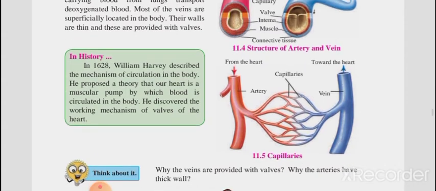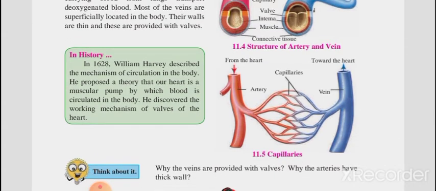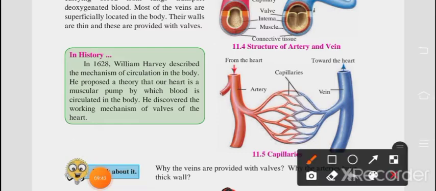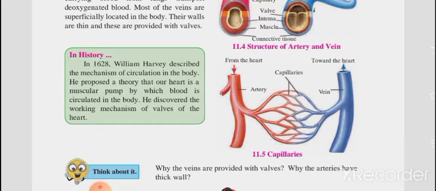Now here you can observe capillaries. This is the structure of capillaries. Now all the things which are present in our body are connected with each other. See, this blood is coming from the heart, now it is going this way, these are the capillaries, and then this way it is going towards the heart. This is coming from the heart and this is going towards the heart.